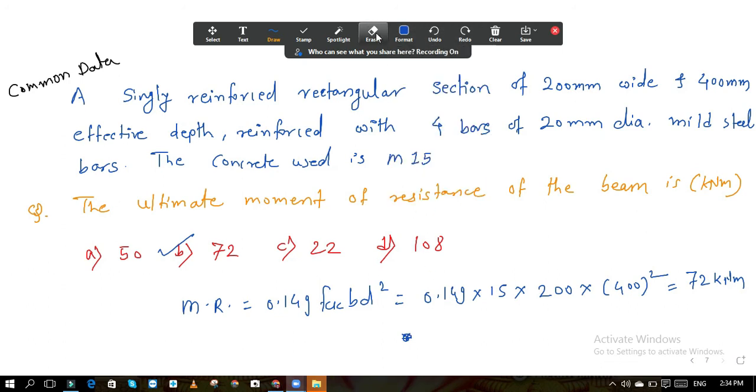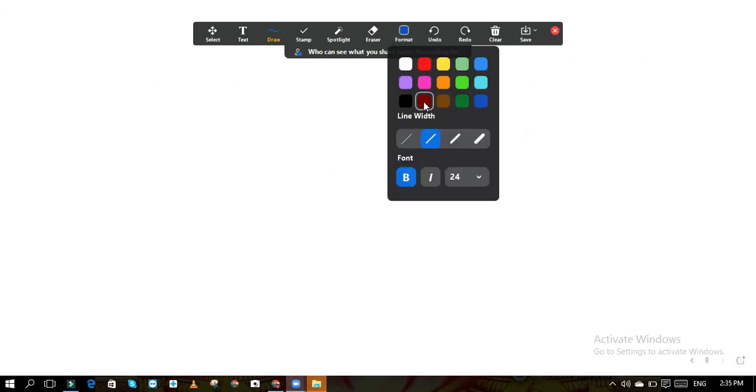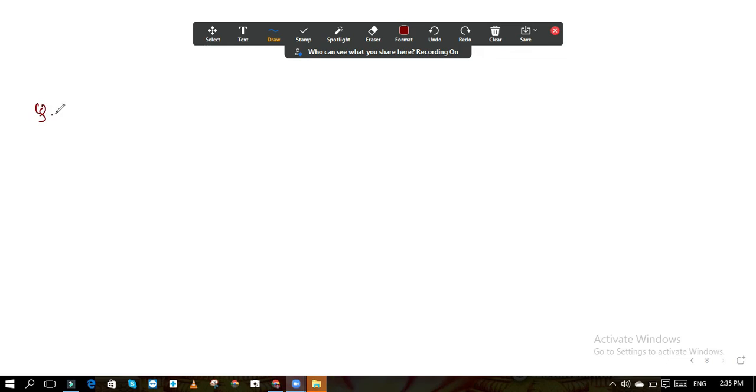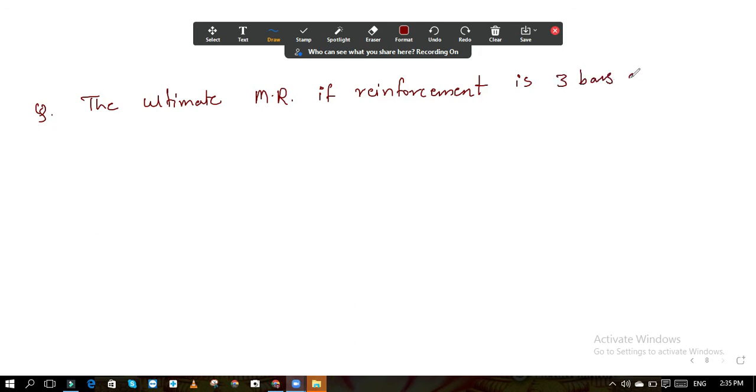Now the data will remain the same, and the next question is for the same data. The ultimate MR, in short, if the reinforcement is 3 bars of 20 mm diameter.